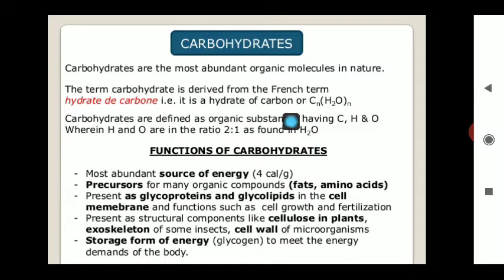From the chemistry point of view, the basic general formula of carbohydrate is Cx(H2O)y. In short, it is an excellent source of energy in all types of living systems, and carbohydrates play a very important role as constituents of the living system.